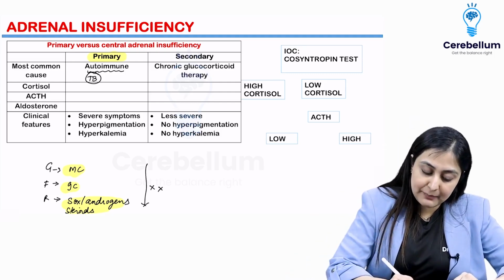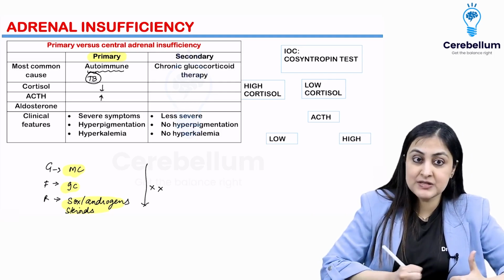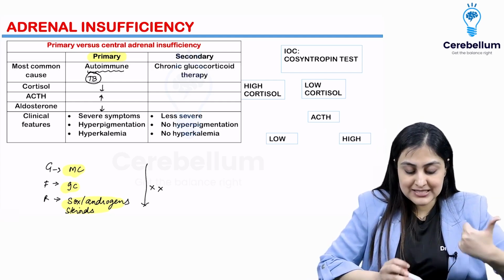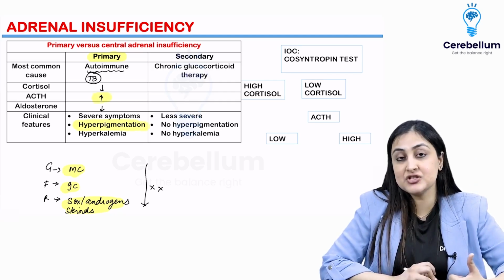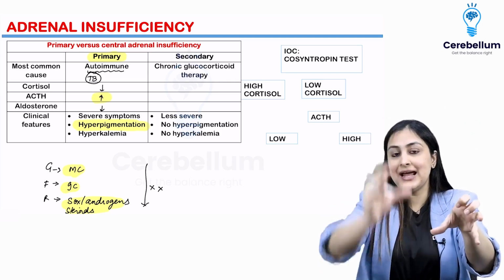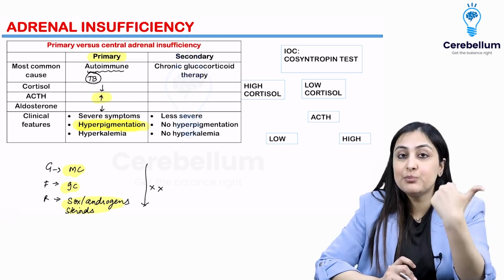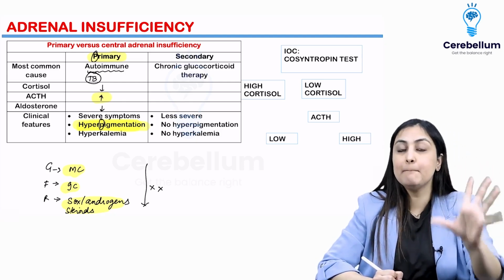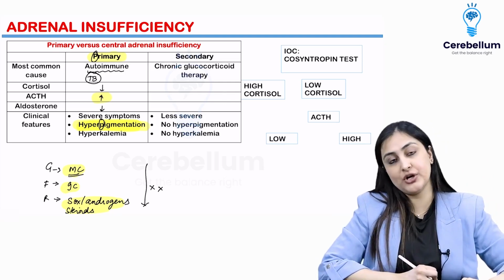All right, so the adrenal is gone. So now what is going to happen? Cortisol is going to be low and ACTH will rise in response. And what about aldosterone? Aldosterone is also going to be low. So there are going to be severe symptoms, and hyperpigmentation is the hallmark because ACTH is high. So because the entire POMC chain produces ACTH, MSH also increases, and this is the hallmark that you focus on: in primary, P for primary, P for pigmentation. This is your buzzword in the question. And you'll also have hyperkalemia because mineralocorticoid is not functioning.